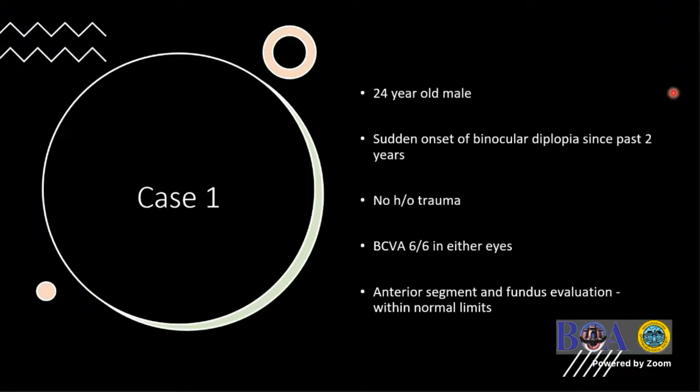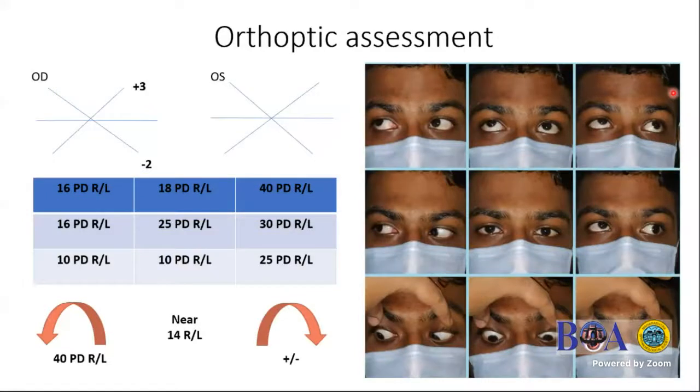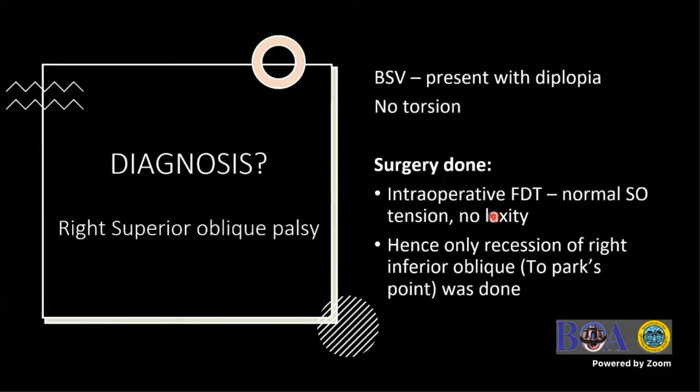The first is that of a 24-year-old male with a sudden onset of binocular diplopia. There is no trauma. The best corrected vision is 6/6 with the anterior segment and fundus evaluation being normal. As you can see in this picture, he has around 25 PD of R/L in the primary gaze, and that increases in the left gaze and the right tilt. So the diagnosis is quite straightforward, being that of a right superior oblique palsy. He did not have binocular single vision.